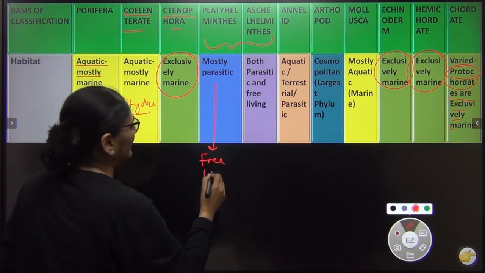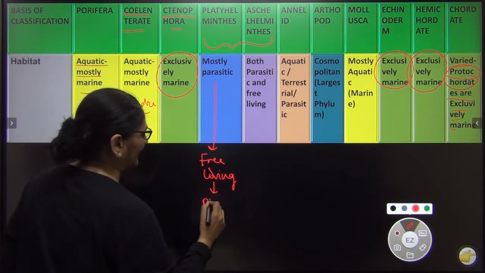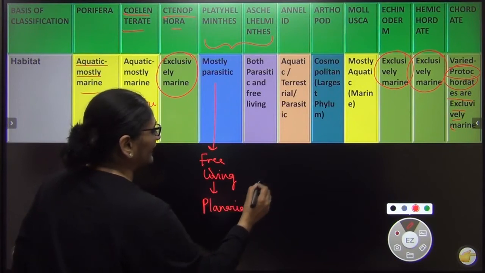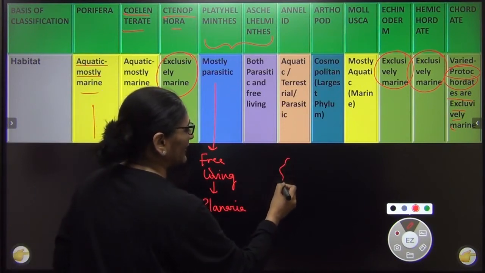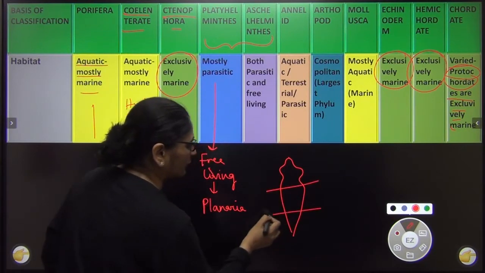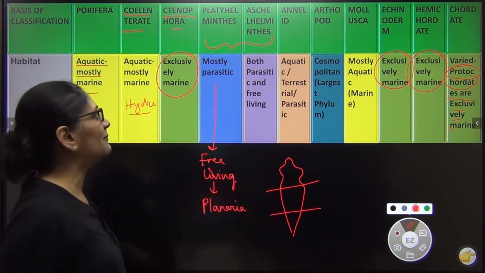And इसका free living का example कौन है? Again very important for medical. The example is planaria. You all have seen planaria. आपने regeneration के class 10 में पढ़ा था. That planaria regenerates when you cut it into pieces. Each piece develops into a new organism. मैं उसी planaria की बात कर रही हूँ.